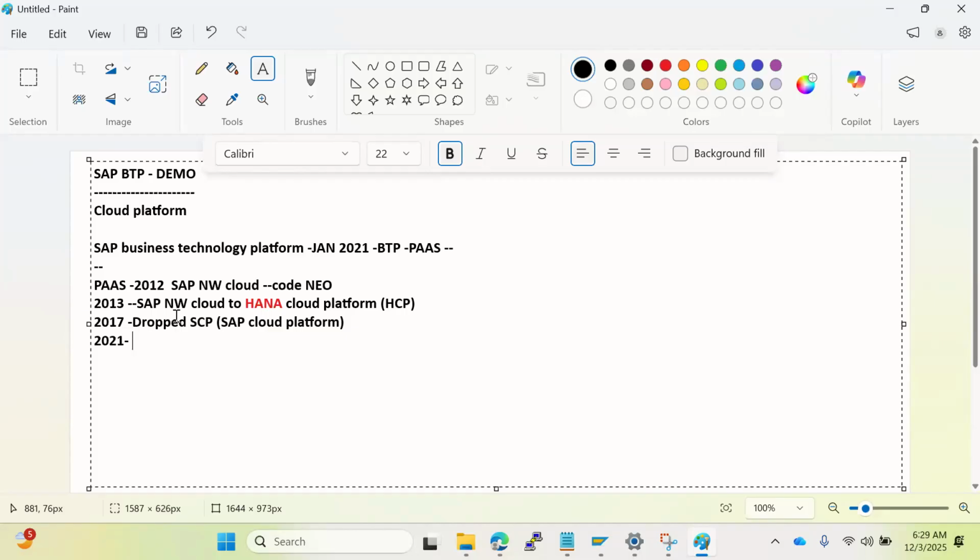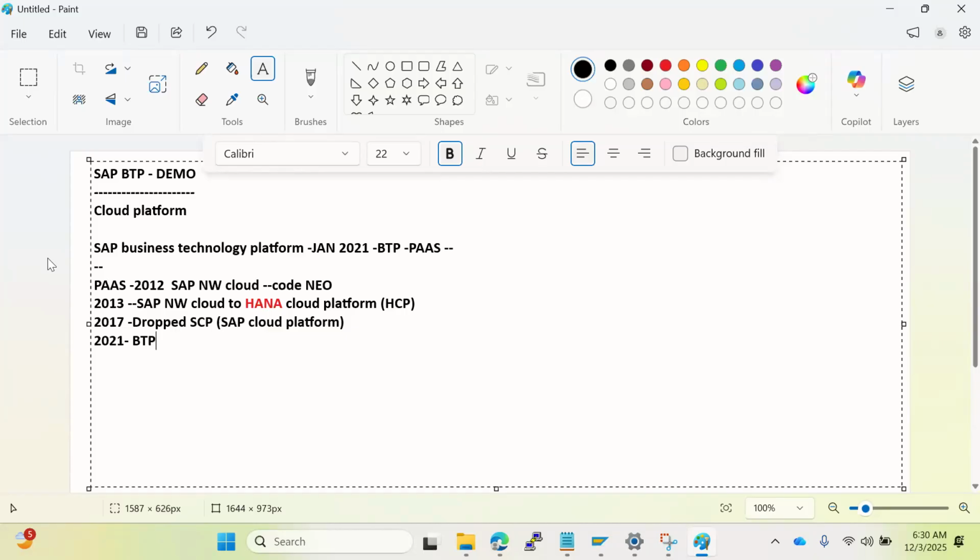They have just changed to a new brand name, the BTP, the Business Technology Platform. The BTP provides extended functionality of SAP. It's not a replacement of the cloud platform. It provides extended functionality, right? However, the core is still equivalent to what was formerly known as the cloud platform. As I mentioned, it's not a one-to-one replacement.